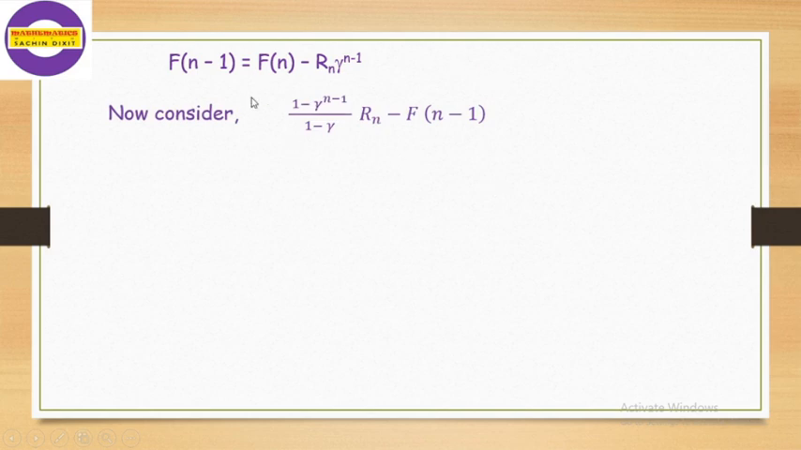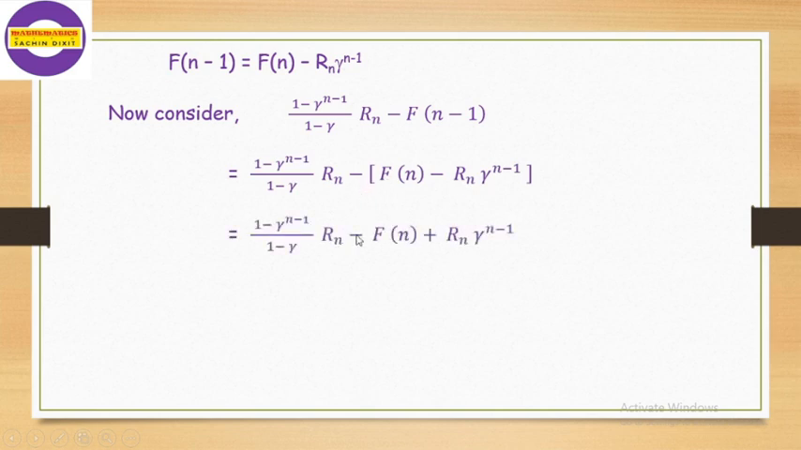Now we put this value in the left hand side's expression: 1 minus gamma raised to n divided by 1 minus gamma Rn minus f of n minus 1. So we get this expression. Then multiply this minus sign to this bracket. We get the first term as it is, minus f of n. This minus becomes plus Rn gamma raised to n minus 1. Now we take Rn common and we get the expression as 1 minus gamma raised to n minus 1 divided by 1 minus gamma plus gamma raised to n minus 1 into Rn minus f of n.